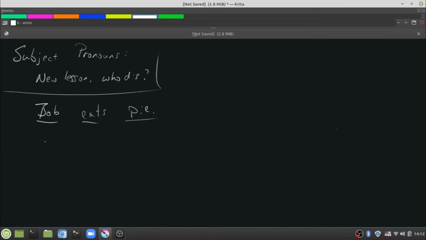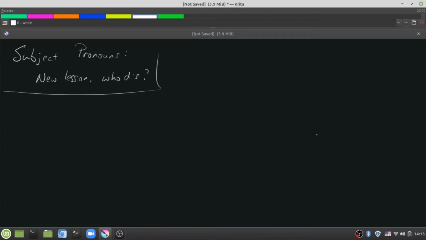If I were to say St. Louis is in Missouri, St. Louis would be the subject. Is is the verb, it is being, and then in Missouri is telling us the rest of the information we need to know about St. Louis. So when I talk about subject, I'm talking about the person, place, or thing doing the action in that sentence.